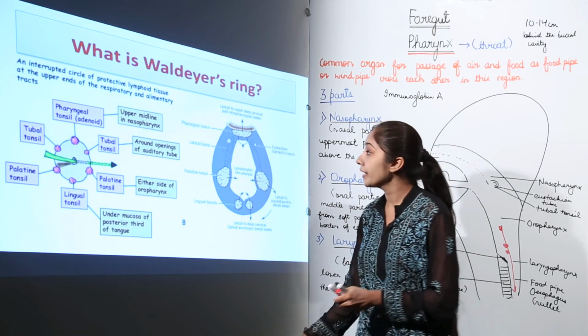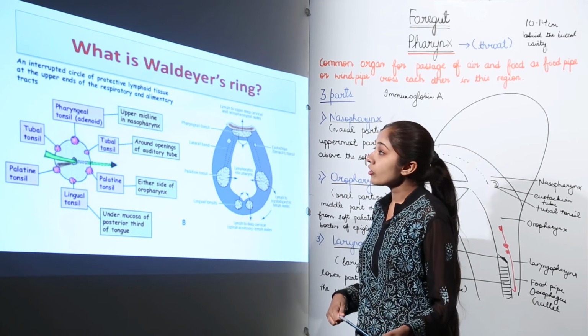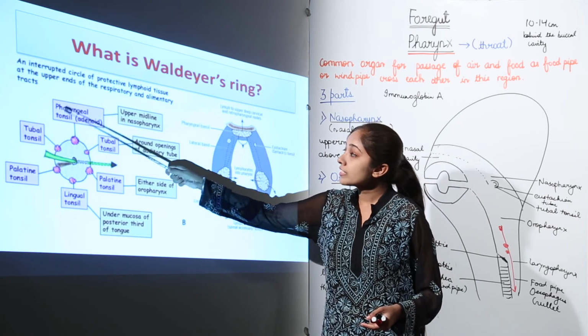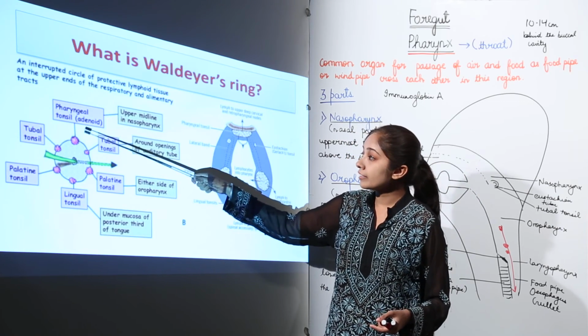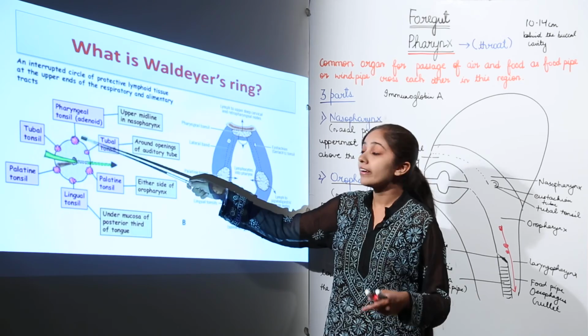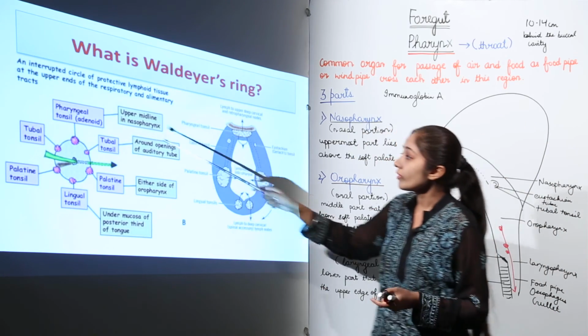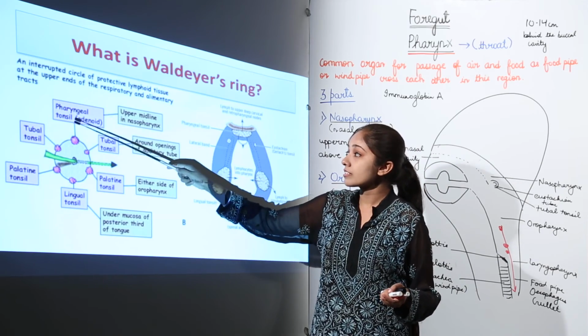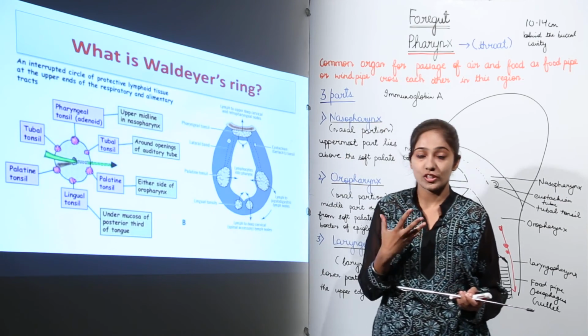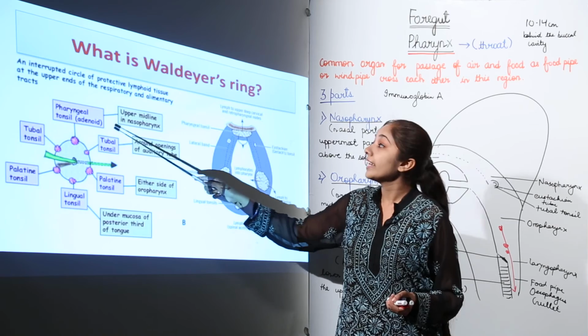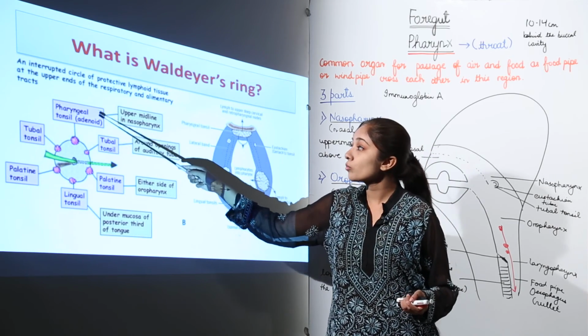So as you can see, let's name the tonsils. We have over here the pharyngeal tonsil. Now the pharyngeal tonsil is at the nasopharynx part. When the pharyngeal tonsil becomes enlarged in children, it is known as adenoid. This pharyngeal tonsil is known as what?